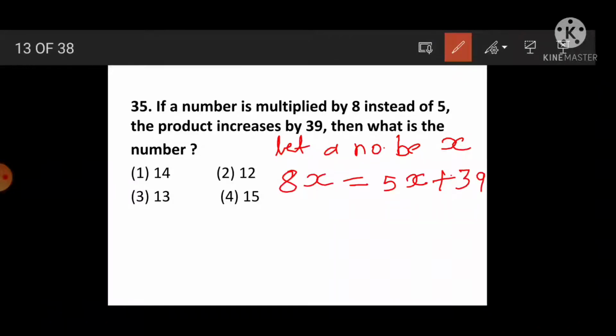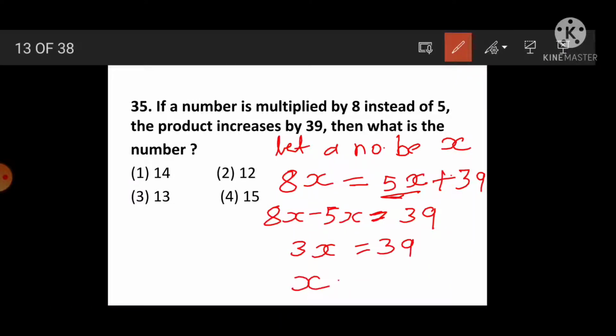Then solve 8x minus 5x. Why minus 5x? This 5x is added to 39, moving to the opposite side of the equal sign, it will be subtracted, is equal to 39. 3x is equal to 39, means x is equal to 39 divided by 3 is equal to 13, means that number is 13. Option 3 is the correct answer.